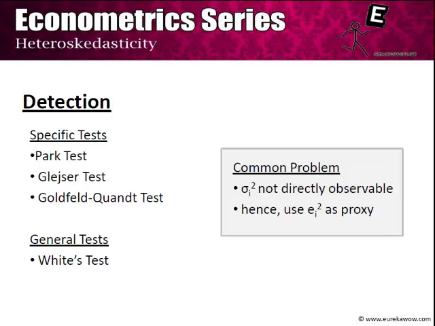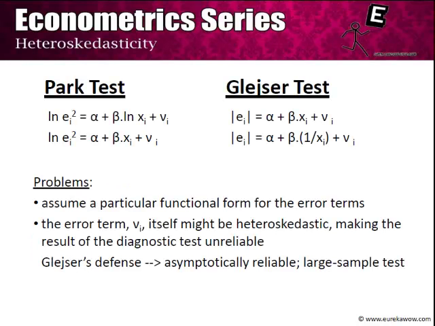So we divide our tests into two categories. One are specific tests and one is general tests. Specific tests are the tests which assume a particular functional form for the error terms, and the general tests do not assume this kind of functional form. Now, the first two families of tests that we consider are the really old ones, which were given in the 1960s and nonetheless became very popular then. The first is the Park test and the second is the Glejser test.